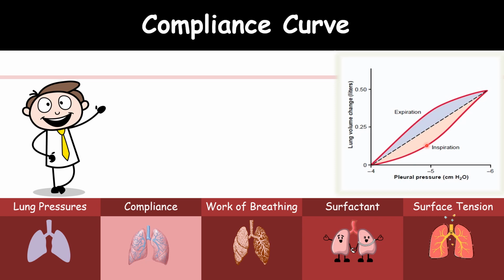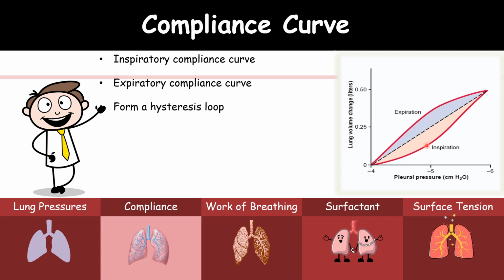This type of curve is called a hysteresis curve. The difference in the distensibility of the lung between the inspiratory and the expiratory phase accounts for the hysteresis loop of the compliance.